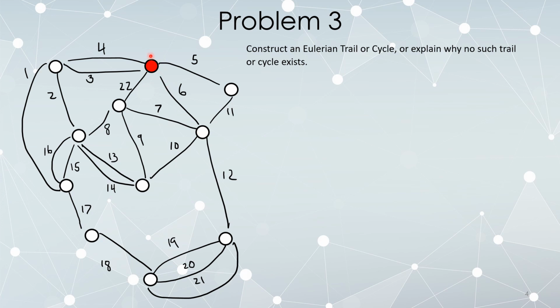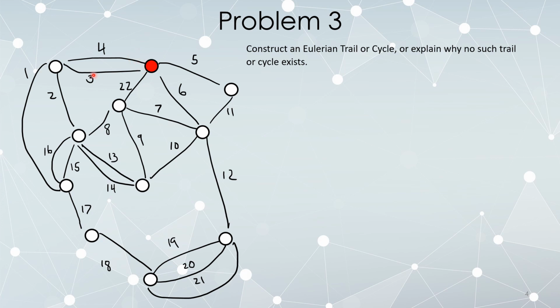So we execute our modification of Fleury's algorithm. Look at all of the labels on the edges connected to where you're currently standing. Determine whether they are or are not bridges. If you were to delete one, would it make the graph disconnected? Those are bridges. If it doesn't make the graph disconnected by its deletion, it's not a bridge. Of all of the things that are not bridges, follow the edge with the lowest number, move where you're standing, and then delete that edge. If, however, you only have bridges available, follow the one with the lowest number, delete it, and move on.